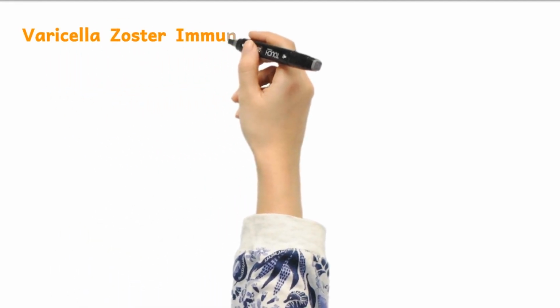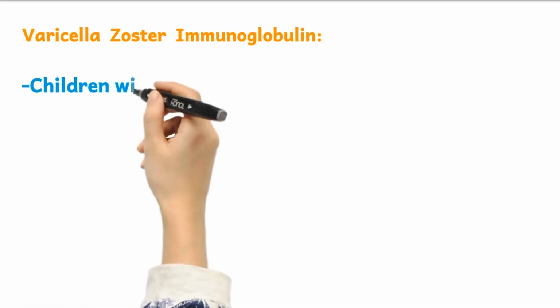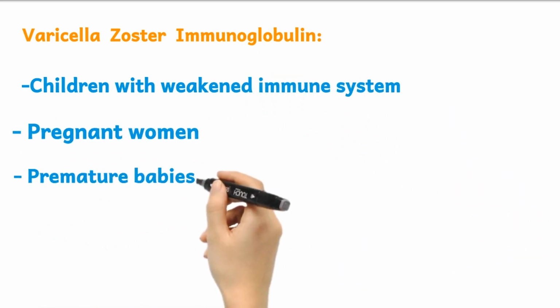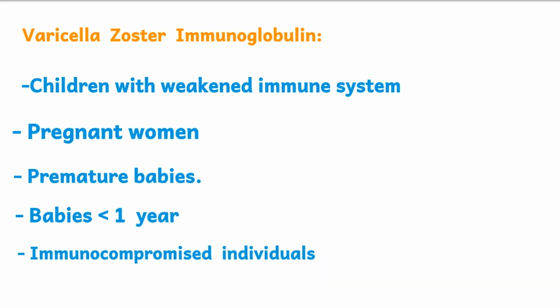Let's talk about Varicella zoster immunoglobulin. Varicella zoster immunoglobulin is used to prevent infection after exposure to the varicella virus in high-risk individuals, such as children with weakened immune system, pregnant women, premature babies, babies younger than 1 year of age and other immunocompromised individuals.